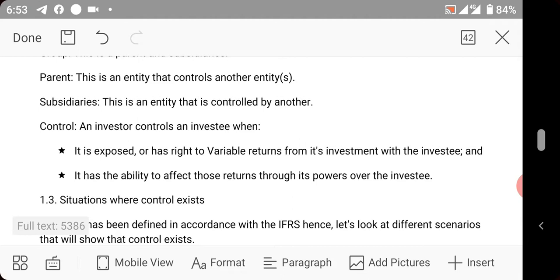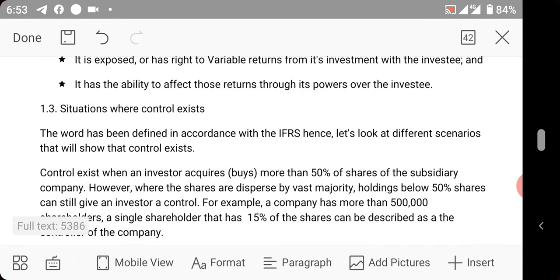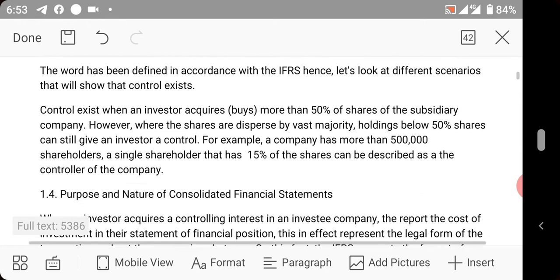So where you have expectation to receive return from a company and you can affect whatsoever you receive as a return, you are said to have control over that company. Situations where control exists, I explained this, you can read that up.